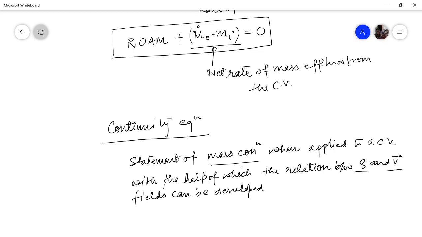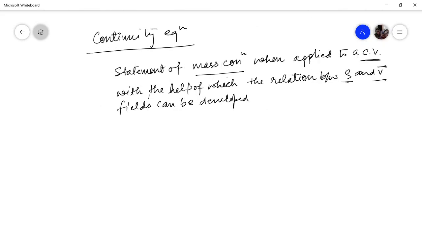You can also say that the continuity equation is that particular equation which is developed by using mass conservation with respect to a control volume. So this is something important. Now, there are two ways in which you can derive this continuity equation. If I say CE is the continuity equation, the first one is the differential approach and the second one is the integral approach.